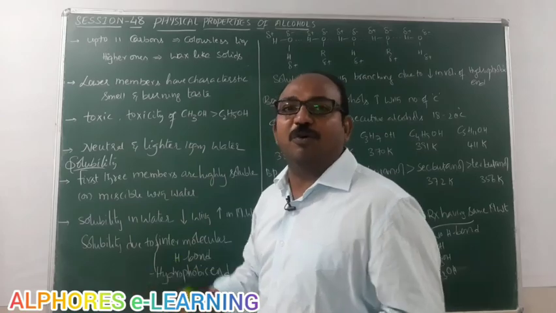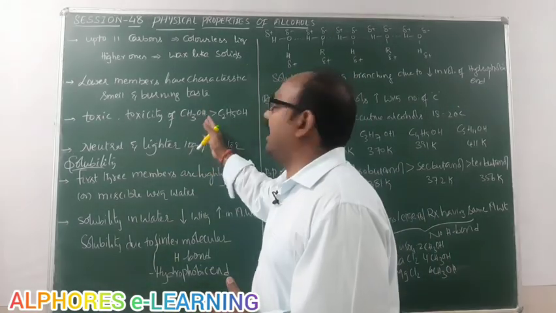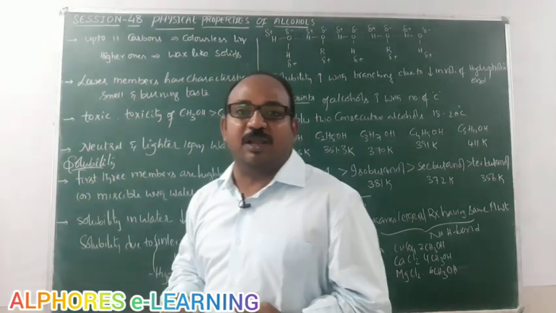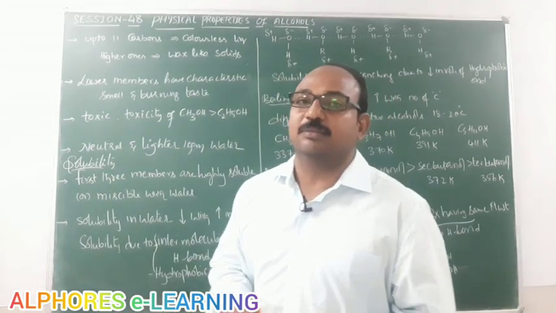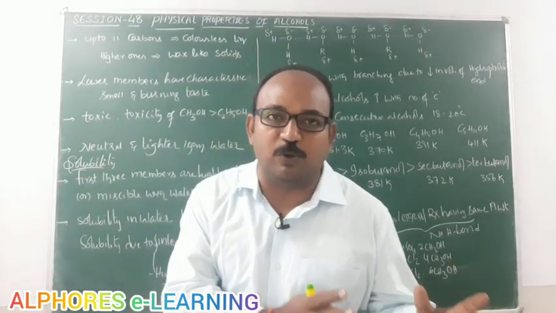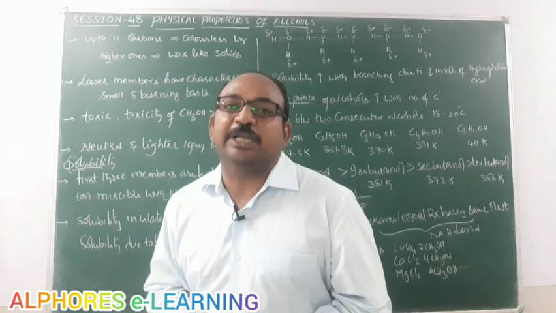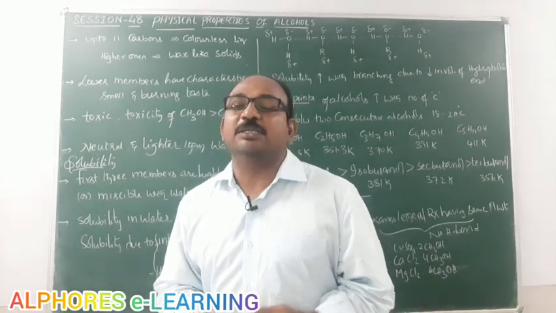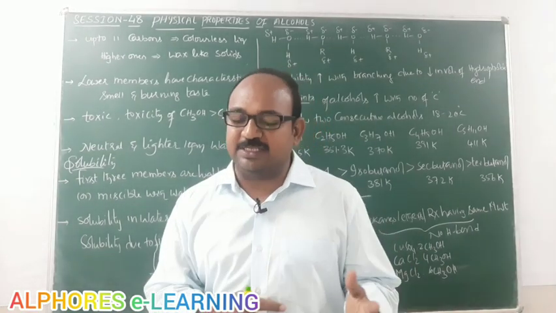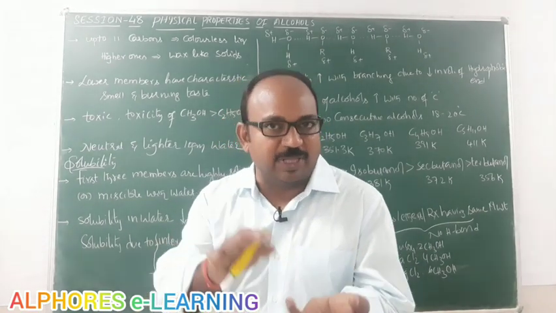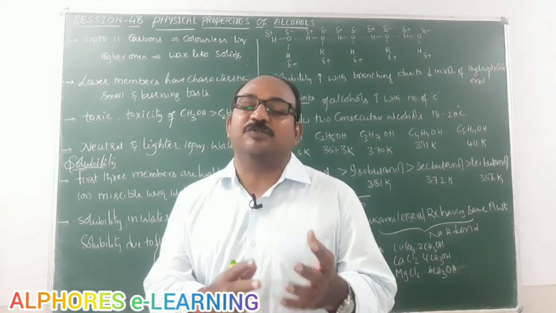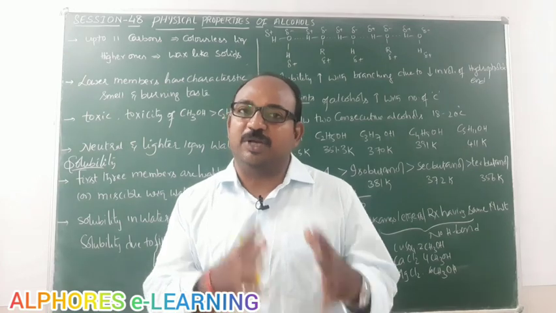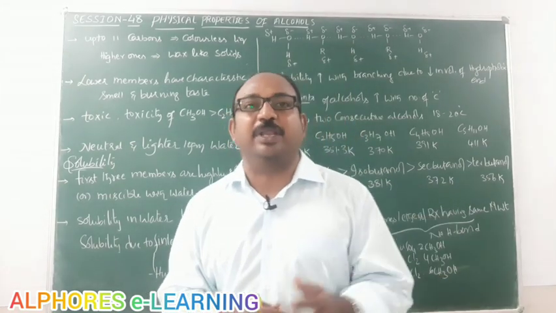The toxicity of methyl alcohol is greater than ethyl alcohol. Generally people consume ethyl alcohol, and methyl alcohol is not supposed to be consumed. In order to prevent consumption of ethyl alcohol, in our laboratories ethyl alcohol is mixed with methyl alcohol, because when we mix methyl alcohol with ethyl alcohol, we make that alcohol unfit for drinking.